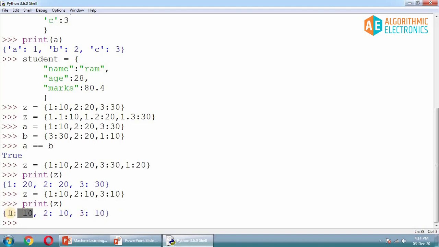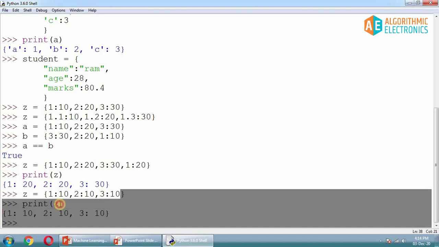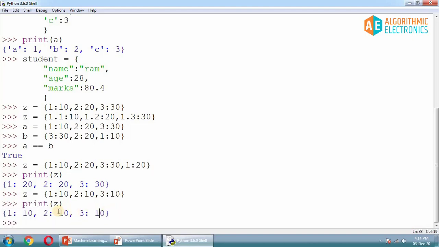So duplicate keys can be ignored. Here the key was duplicate, so 1 was repeated, so it has taken the most recent entry and the older entry is removed. But in this particular case, even if the values are the same but the keys are different, it's going to retain that value. So this is how we have tested the second important property of the dictionary, that it does not allow duplicate elements, or sorry, more precisely, it does not allow duplicate keys inside the dictionary.